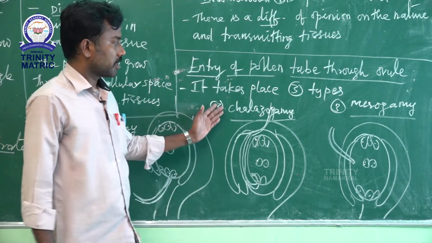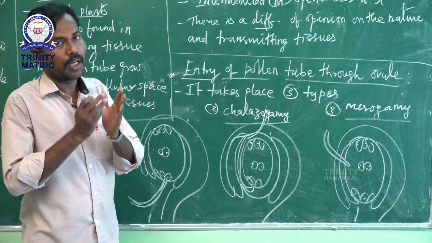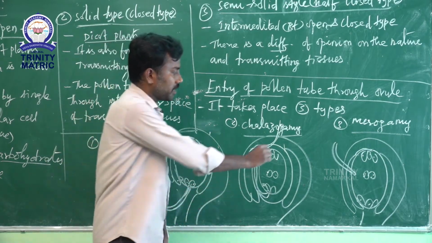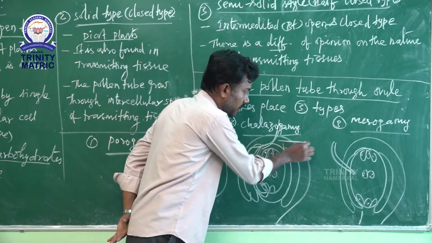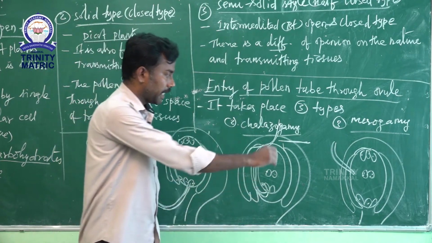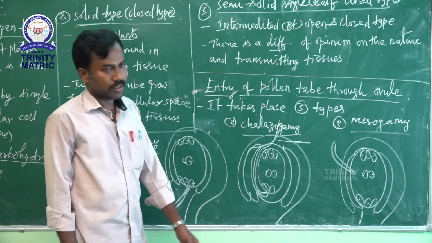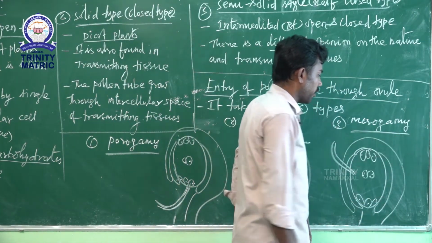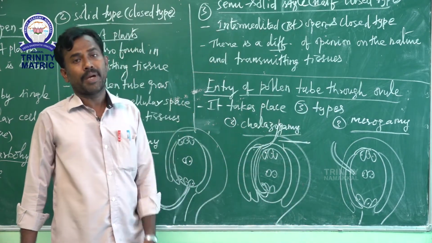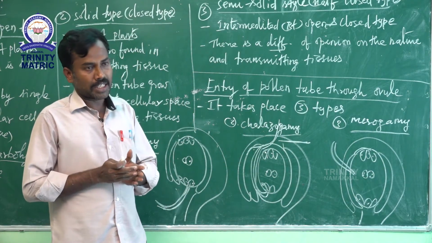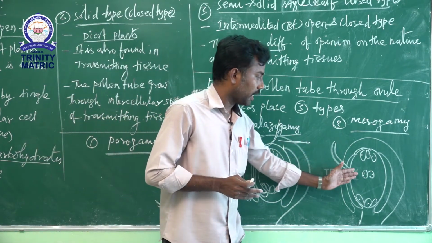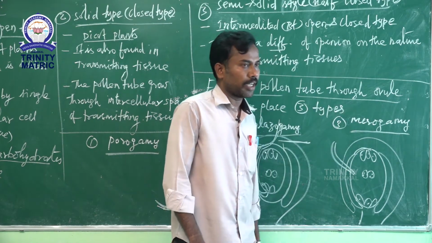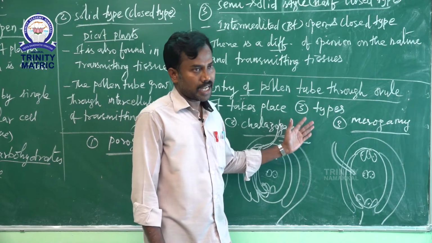Second, chalazogamy. When the pollen tube, along with pollen grains or sperms, enters through the chalaza region of the ovule, it is called chalazogamy. Third, mesogamy. When the pollen tube enters through the integument, because the ovule has an outer integument and an inner integument, it is called mesogamy. This was a very important question asked last year in the public exam.